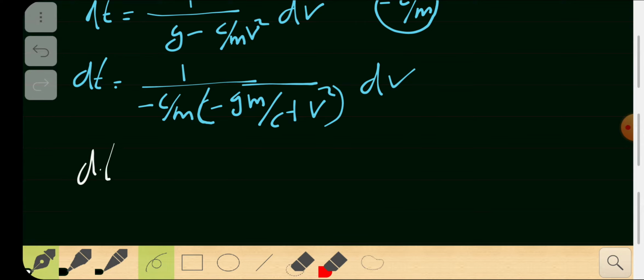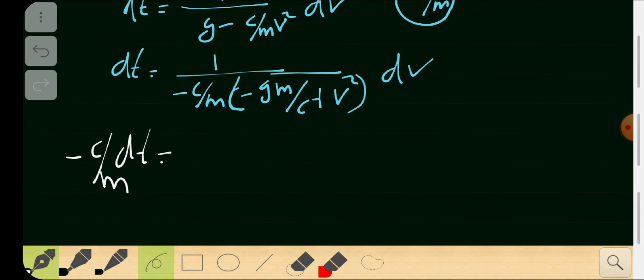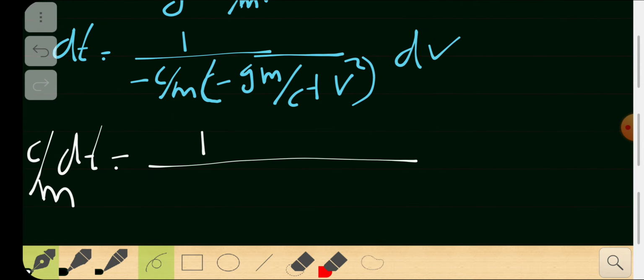So dt must be equal to, taking minus c by m to the other side, 1 by c by m, and you get v square minus vt square, because gm by c is vt square. That's dv.